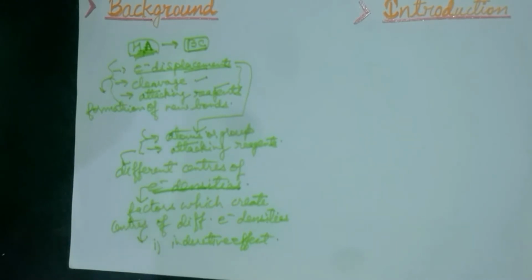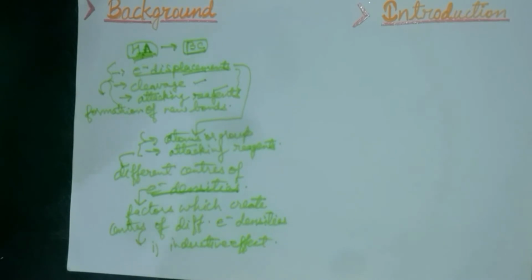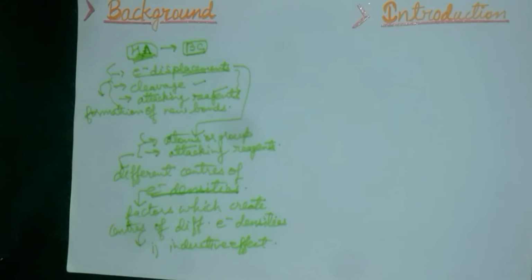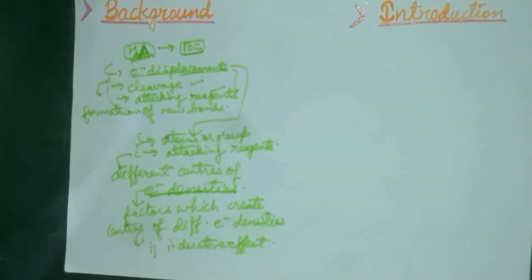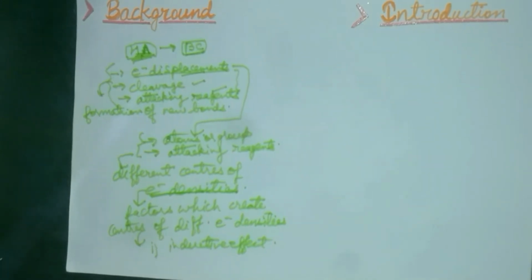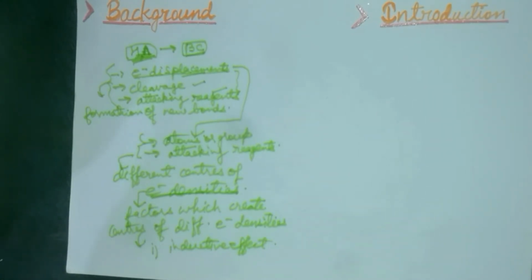Okay, so in this way you can see what its background is, how the inductive effect came into the field, and what its need to study is. You must have understood that the inductive effect is a factor which creates centers of different electron density in the substrate. These electron densities may be created either due to some atom or group in the molecule or under the influence of an attacking reagent, and these cause electronic displacement.